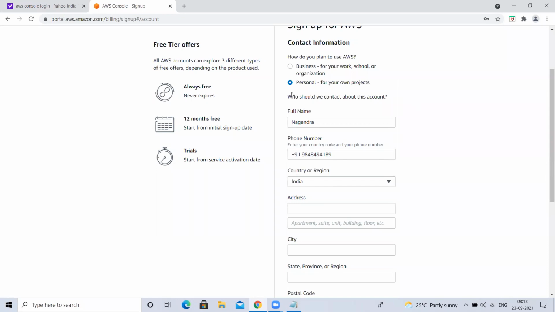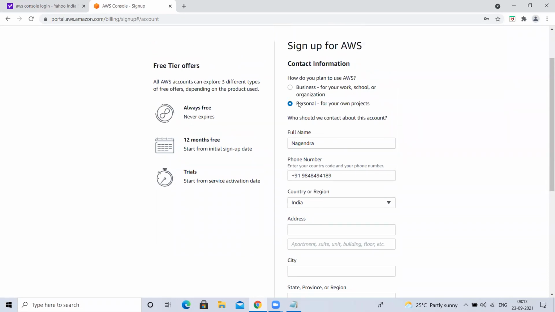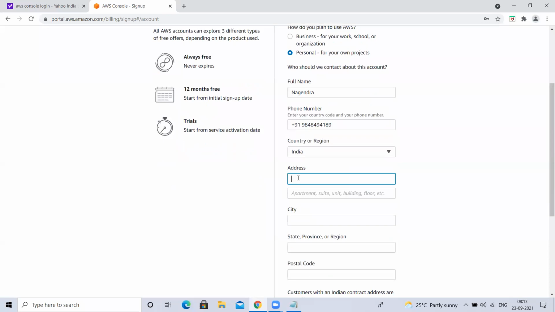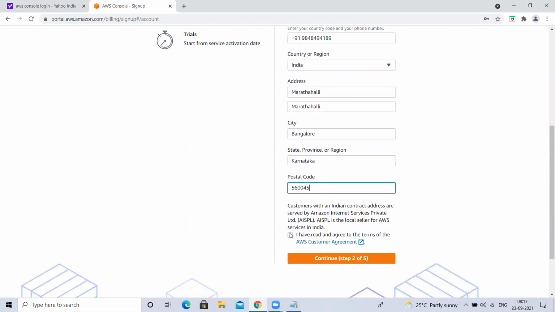Okay. Whatever AWS account we are creating, for what purpose are we creating it? Either for business, some company or school, or personal use. Then the name and address. You can give any address, no problem. For example, I'm giving Marathalli, everything as Marathalli, Bangalore, Karnataka, 560045, something. I'm not sure.